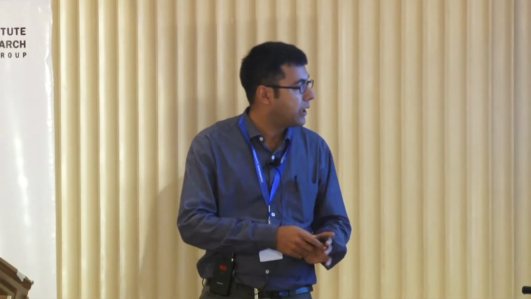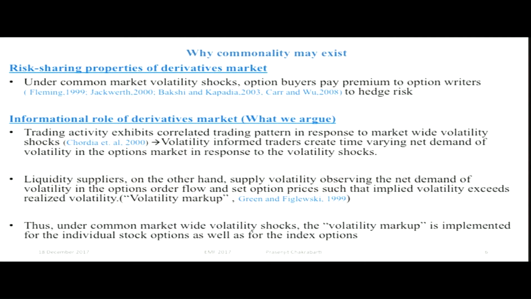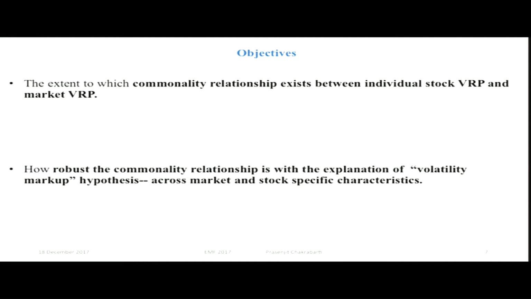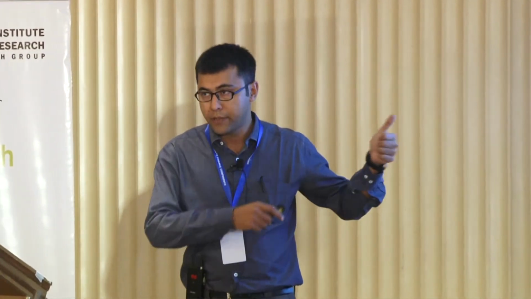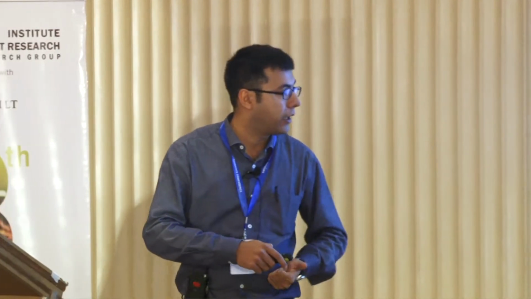So over here, what we are arguing is that under common market-wide volatility shocks, the volatility markup is implemented for the individual stock options as well as for the index options. Okay. So the first objective of this particular paper is to understand the extent to which the commonality relationship exists between the individual stock VRP and the market VRP. And the second objective is to understand how robust this commonality relationship is with the explanation of the volatility markup hypothesis that I have just explained.